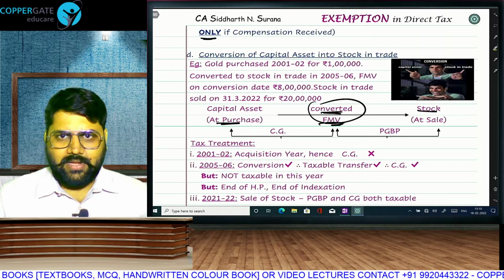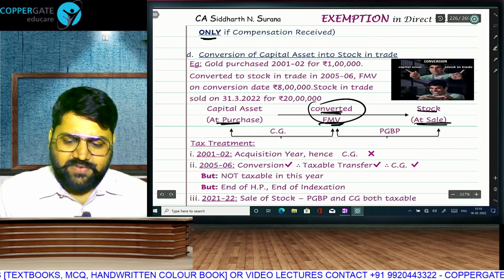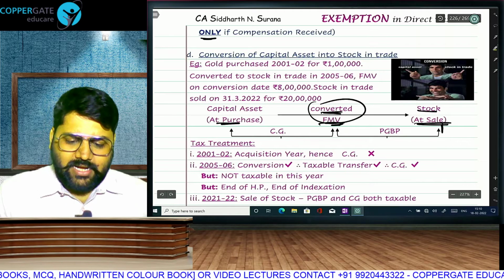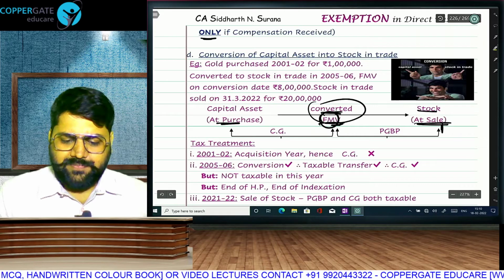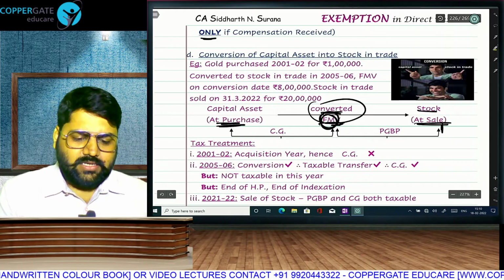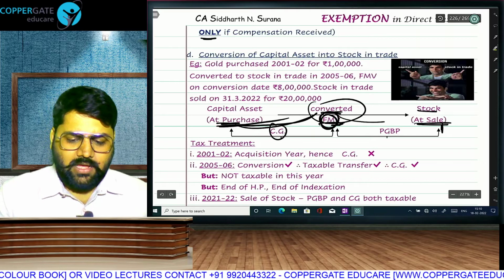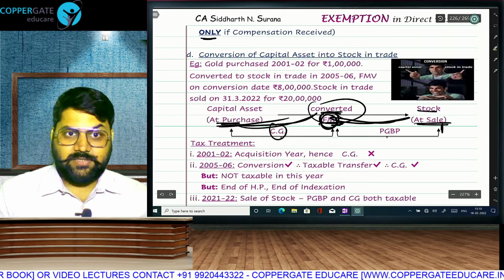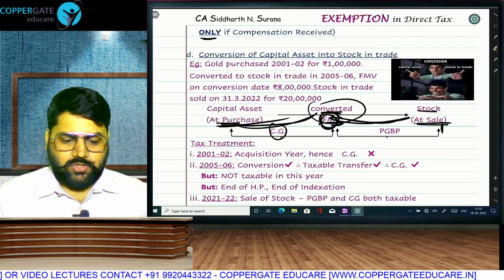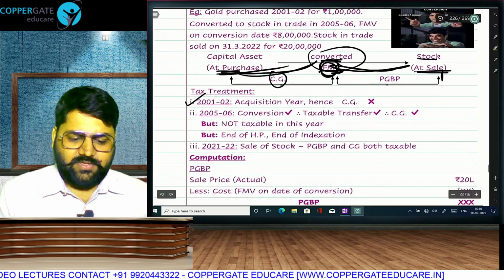Stop holding period and indexation. Then whenever we sell our asset, the selling price of the asset minus the FMV will be PGBP, and FMV minus the actual cost will be capital gain. That means this much gain will be taxable under capital gain and this much gain will be taxable under PGBP, but in the year of sale of stock. So at the time of acquisition there will be nothing.